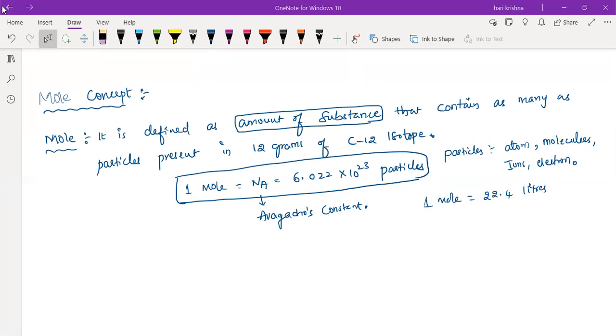Given weight divided by 1/12 of carbon. Yeah. So one AMU is equal to 1/12 of the mass of the carbon 12 isotope, right? There it is a 1/12 fraction. But in the case of the mole concept, it is 12 grams of carbon 12 isotope. So don't confuse between these two.